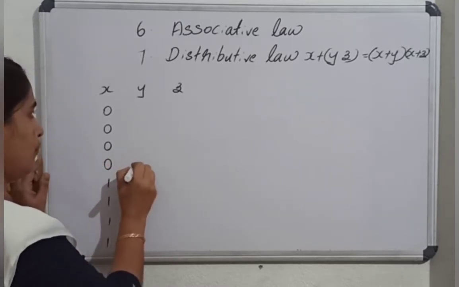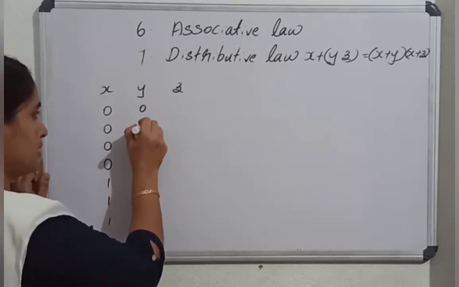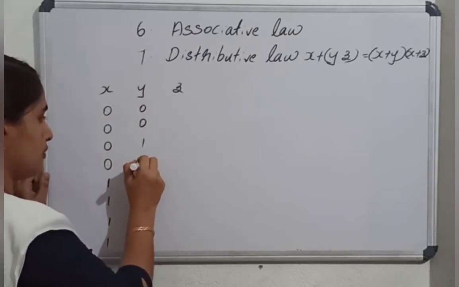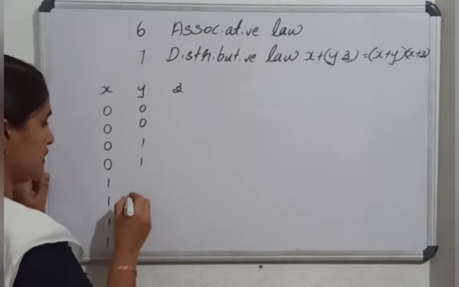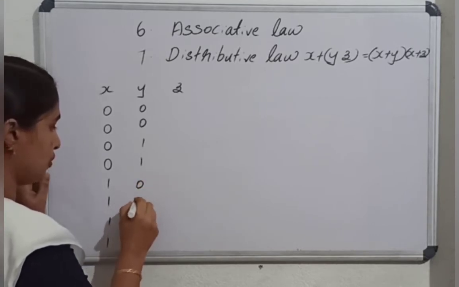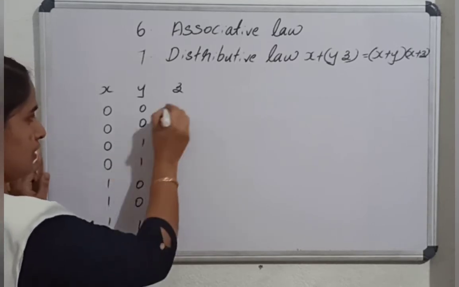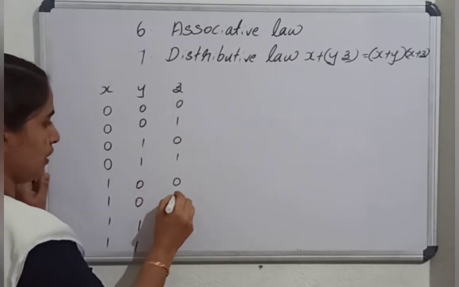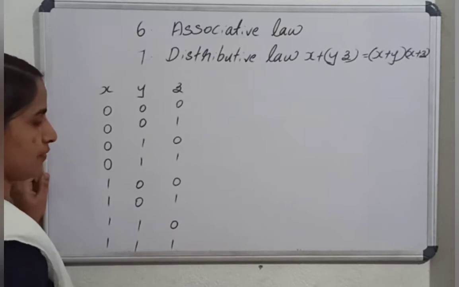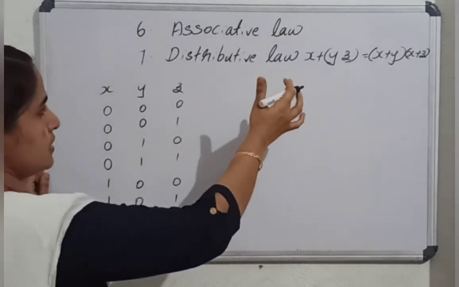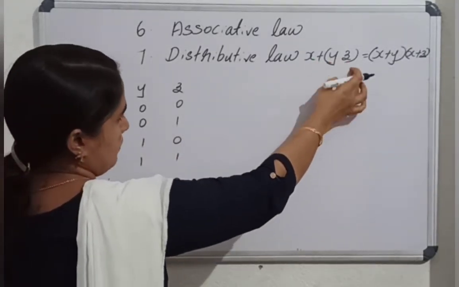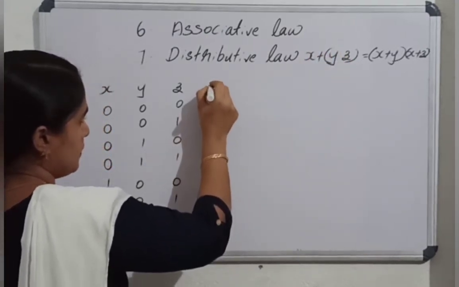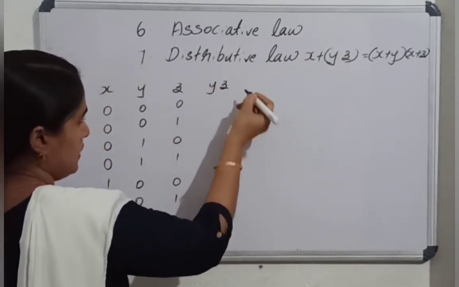Next consider half of the same. Specify zeros, then out of these 4 the rest 1 1. Then out of these 4, the first 2 zeros, the rest as 1. Next is 0 1 0 1 0 1 0 1. Next is x or yz. What is given in the bracket? We can give priority to the same, yz first. So yz is one column.